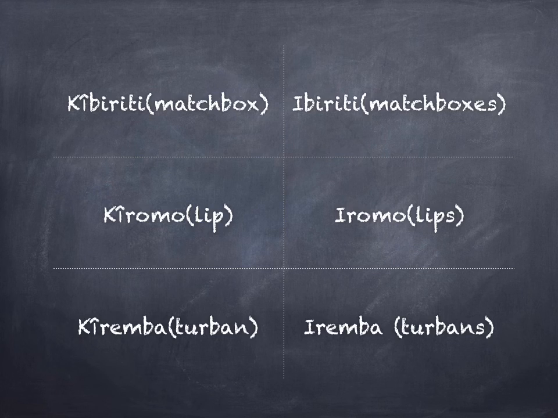Kefiriti for singular, ifiriti for plural. One lip is known as kiromo, while many of them become iromo. Kiromo for singular, iromo for plural.